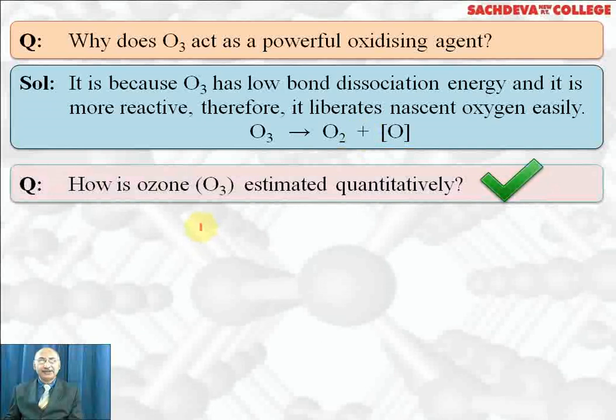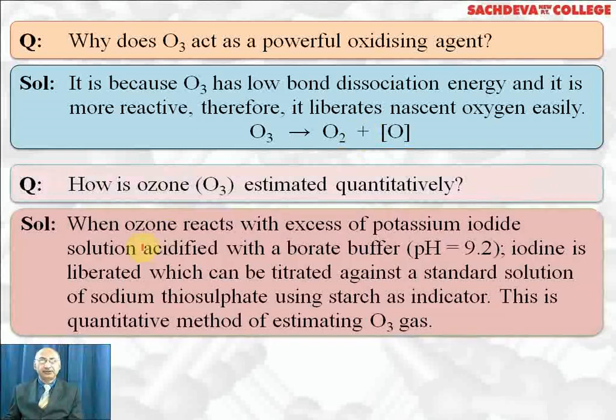How is ozone estimated quantitatively? When ozone reacts with potassium iodide solution buffered with borate buffer having pH 9.2, iodine is liberated, which can be titrated with a standard solution of sodium thiosulfate, which is popularly called hypo, using starch as the indicator. Starch turns blue when iodine is liberated, and when iodide is formed, it will become colorless. This is the quantitative method for estimating ozone gas.